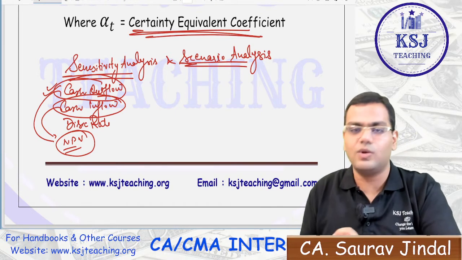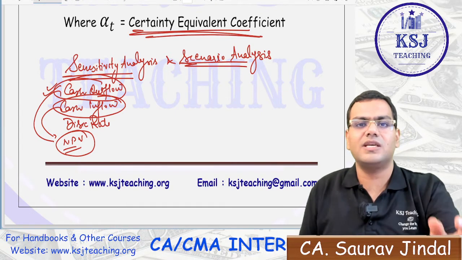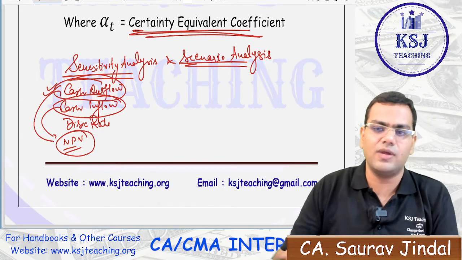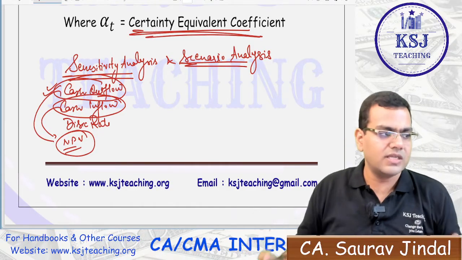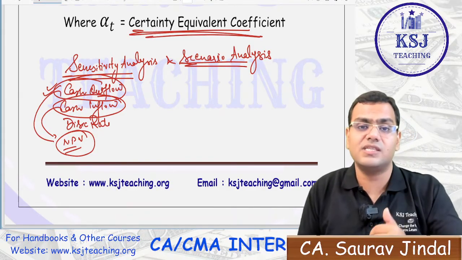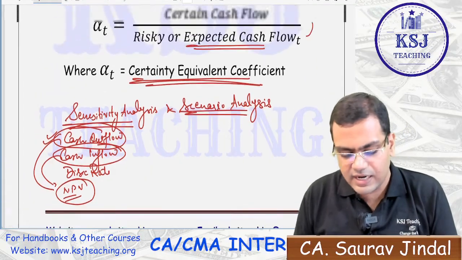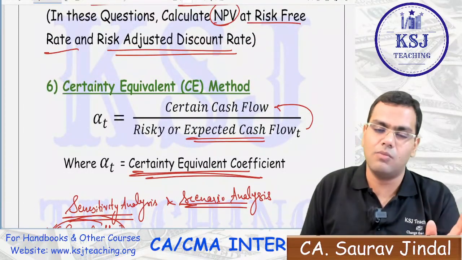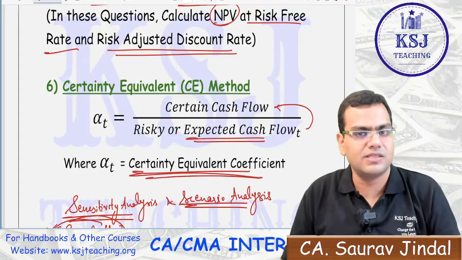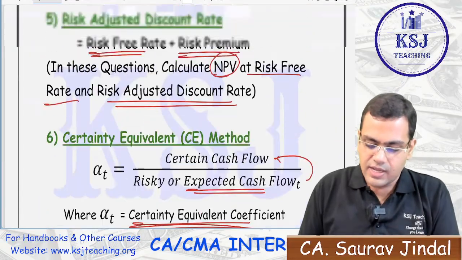And the scenario analysis says under the worst case scenario, under the best case scenario, and under the normal scenario, what is going to be the NPV, how the various factors are going to behave, right? Just do the module questions on risk analysis and capital budgeting, more than sufficient, right?